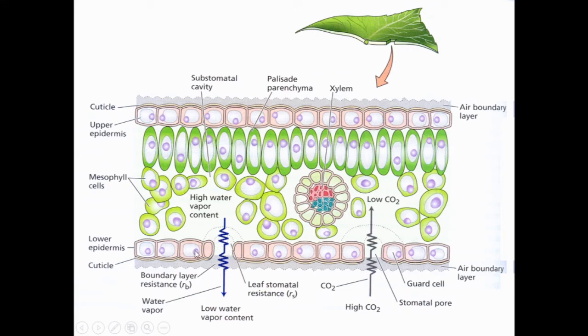Through this stomatal opening there is a loss of water, and this loss of water occurs due to the difference between the concentration of vapor outside and inside the cell. So the water is lost from inside the cell to outside, and this movement occurs because of the difference in the vapor concentration in the atmosphere and the vapor concentration inside the cell.